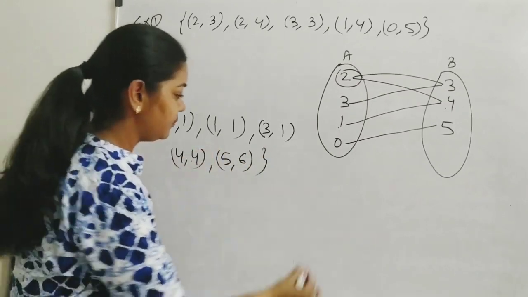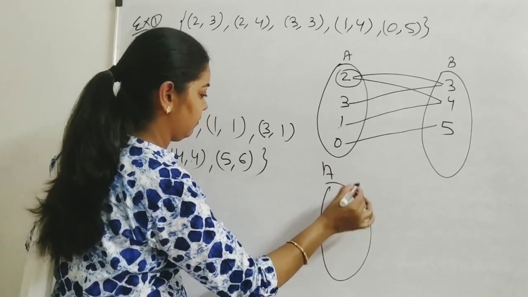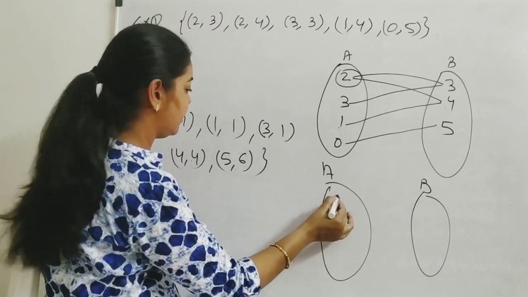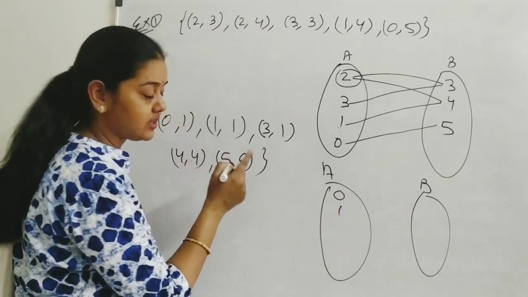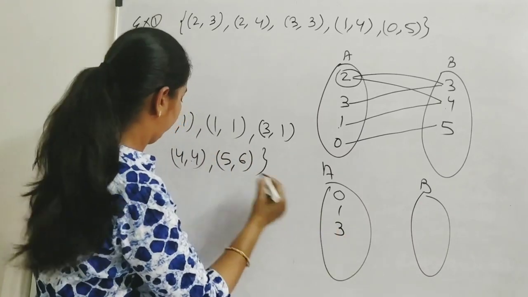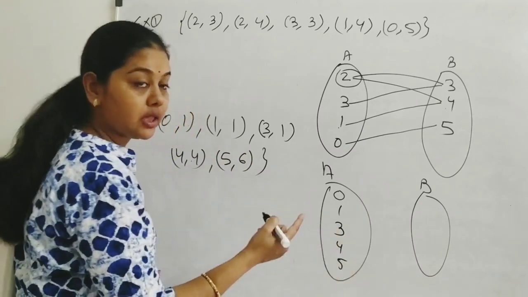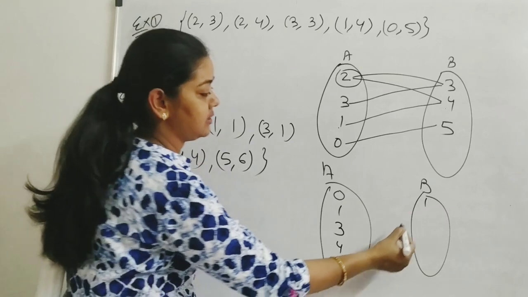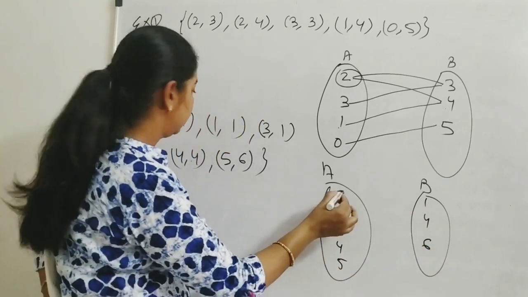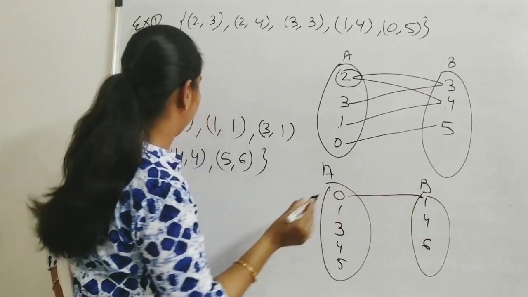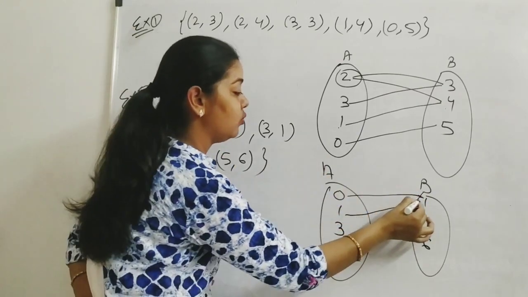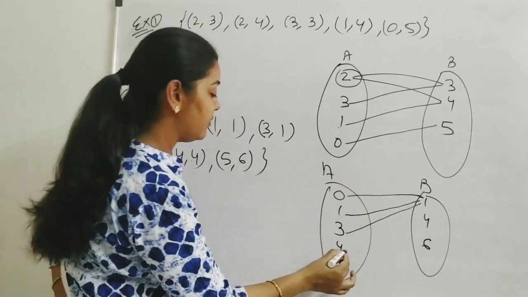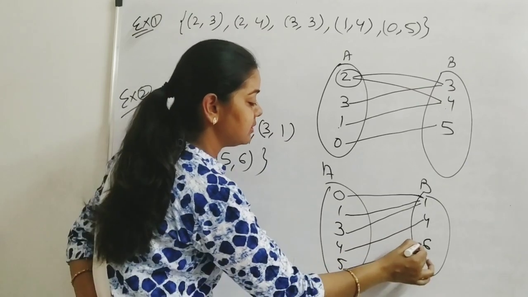Now draw an arrow diagram. In A I am having the elements 0, 1, 3, 4 and 5. In B we are having 1, 4 and 6. 0 is mapped with 1, 1 is mapped with 1, 3 is mapped with 1, 4 is mapped with 4, 5 is mapped with 6.